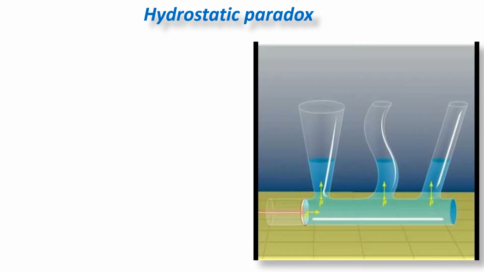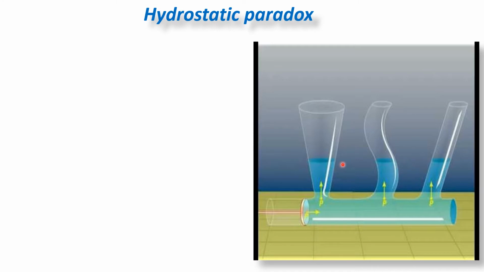So here in this diagram you will observe that there are three different vessels which are interconnected. Now these three vessels are having different shapes but their base areas are equal. So suppose ये तीनों vessel का base areas equal है, equal to A. Now as these three vessels are interconnected, when liquid is poured into one of the vessel, it rises to the other two vessels also and it rises to the same height.